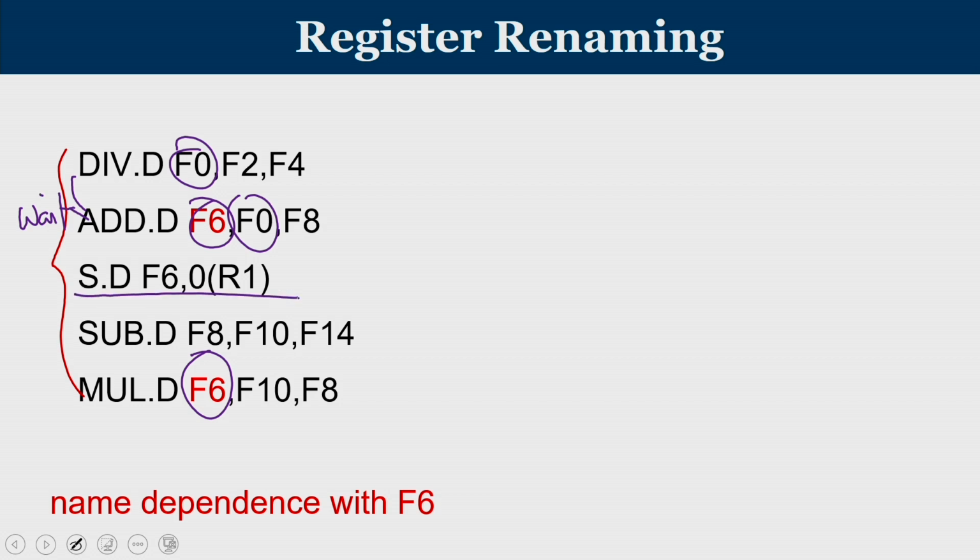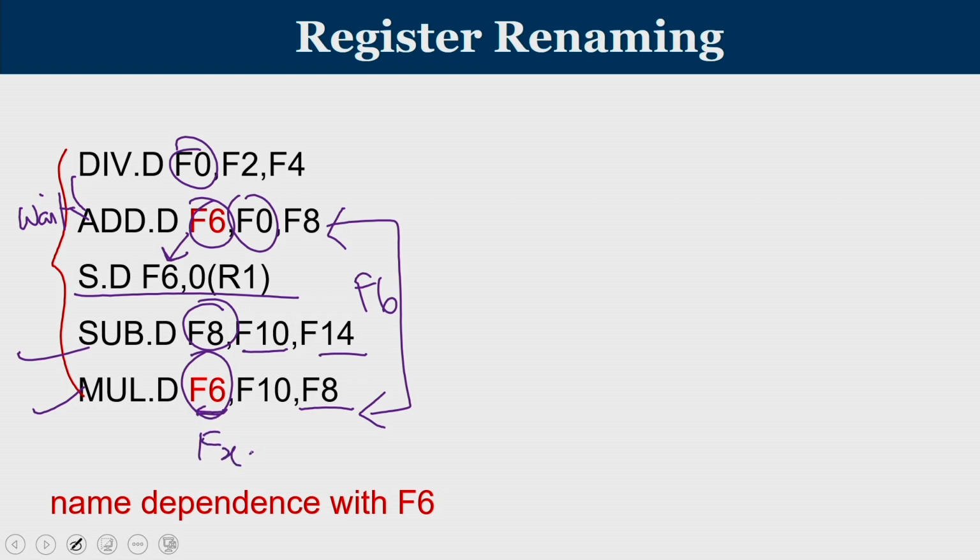Since the value of F6 is not available, I cannot even perform the store. Now the subtraction operation is going to work, with F10 and F14 as operands and F8 as the result. As and when F8 is available, the multiplication is going to write into F6. So here F6 is the problem. The add and multiplication are both going to operate on F6. It's only a name dependency. Had this F6 been replaced with some Fx, then there is no issue like a WAW hazard here.